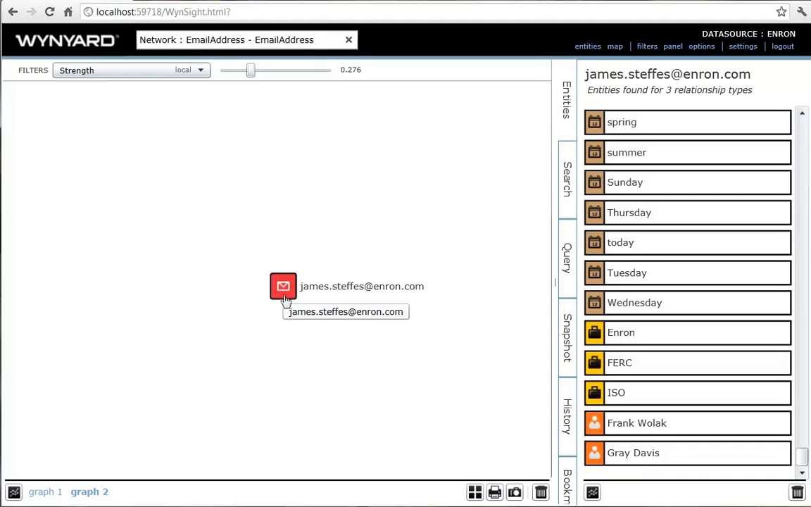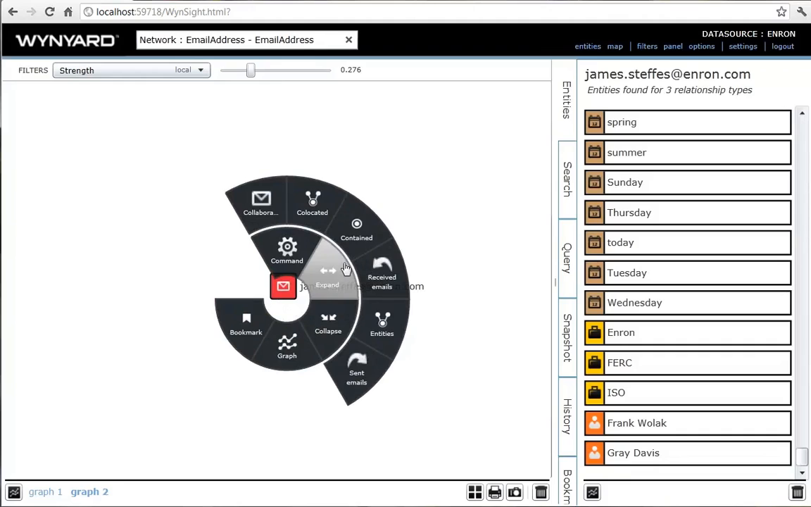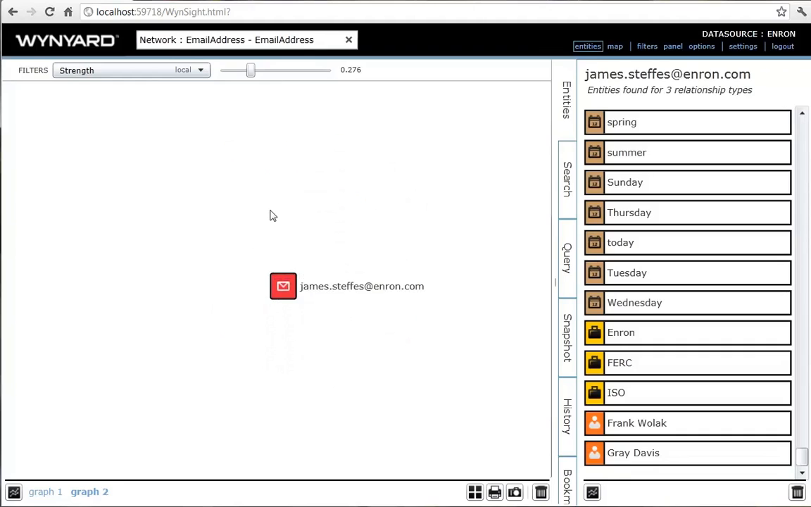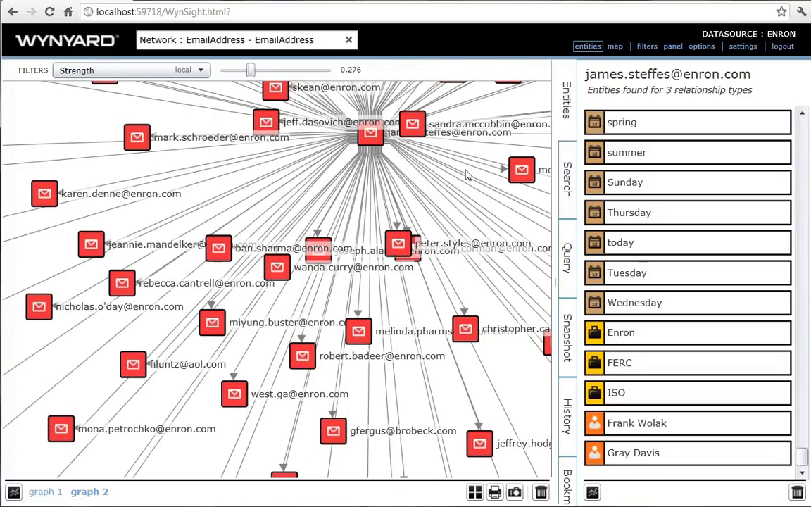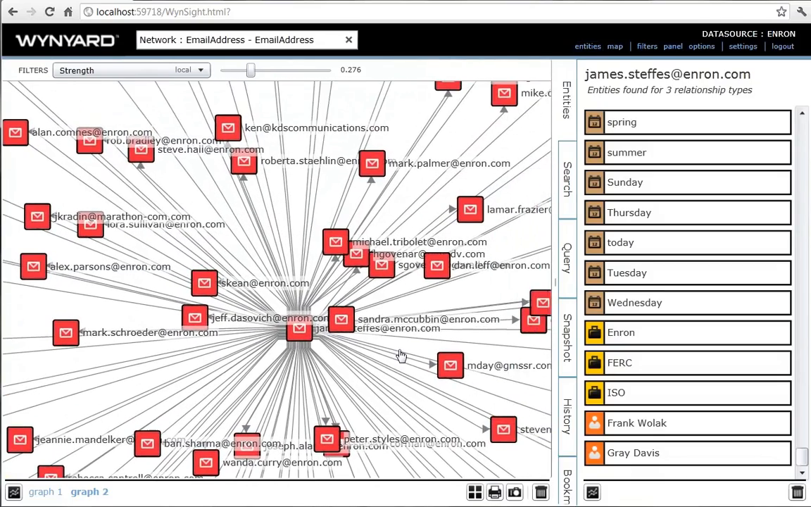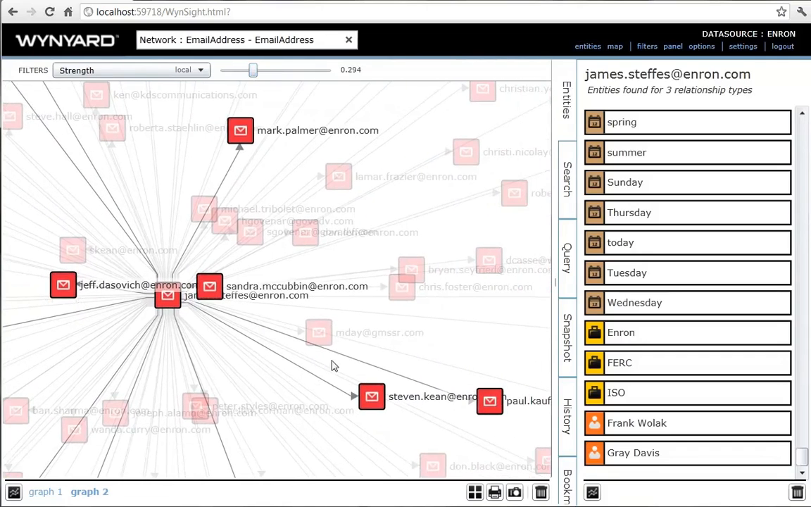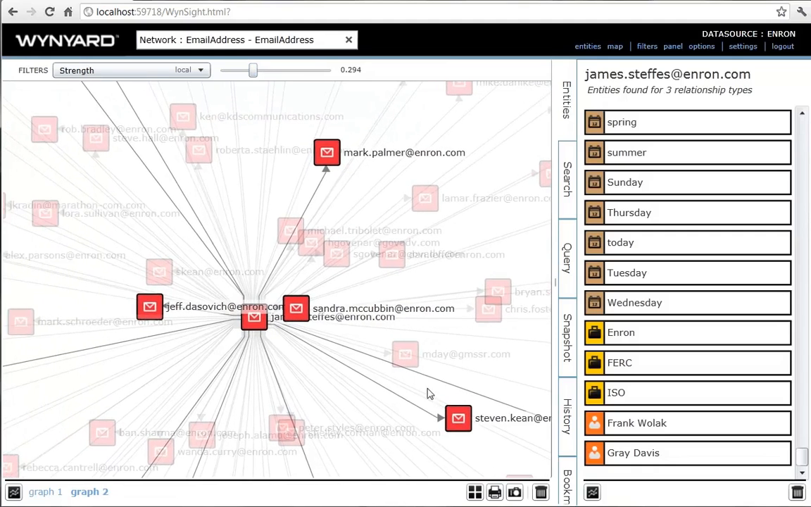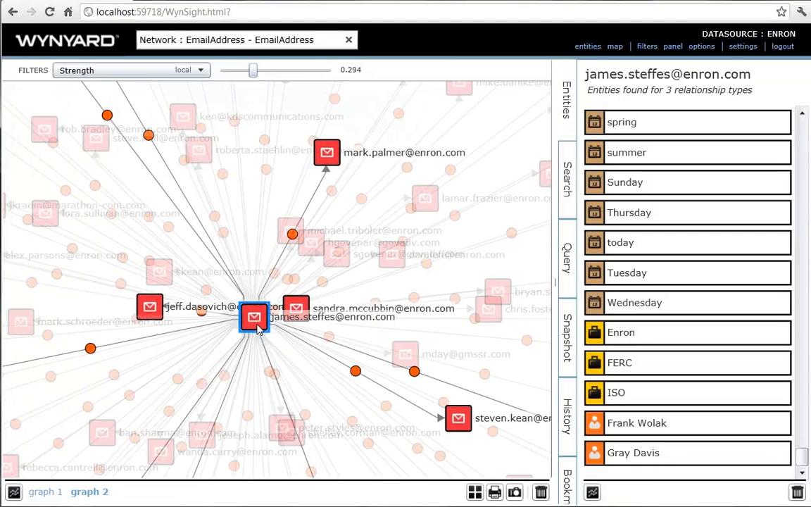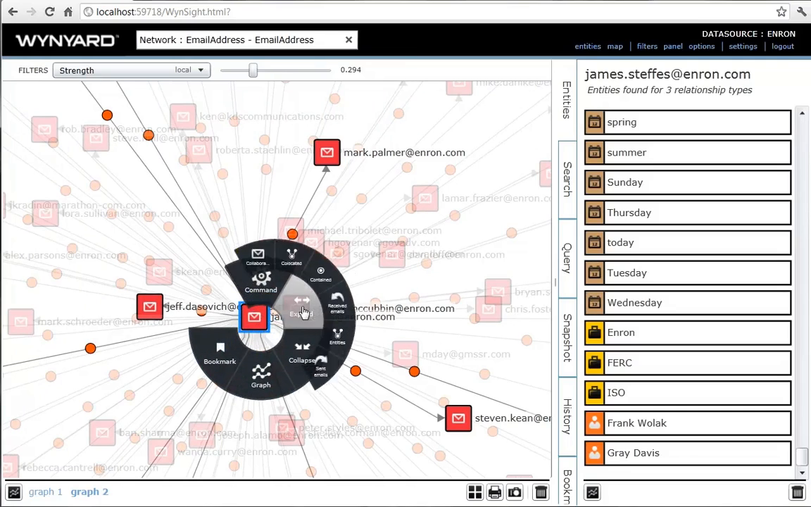Let's expand James now to see who he has shared emails with. We'll select Expand Collaborators. James was strongly related to a moderately sized group of people, including CEO Stephen Keen, so he's probably someone fairly important. Perhaps the content of the emails is interesting. Let's use Expand Sent Emails to see what emails in the collection James has sent.